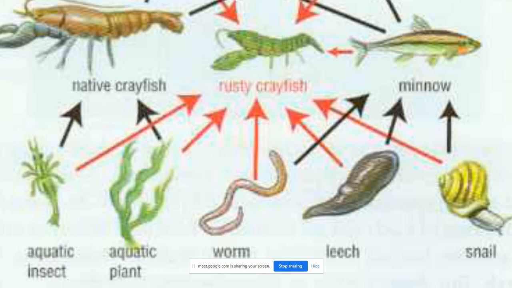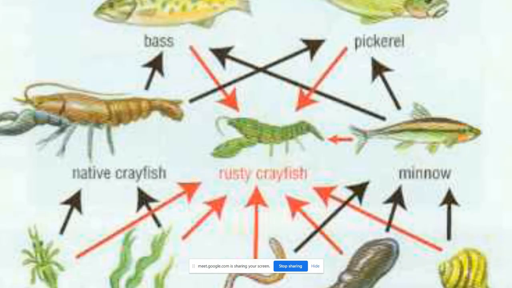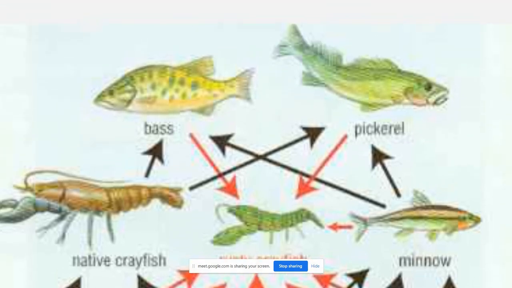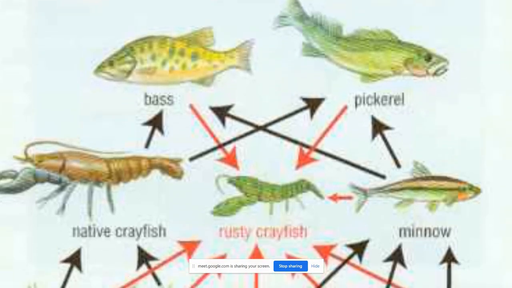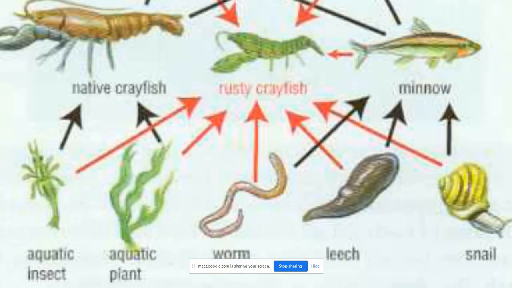So there are different categories of animals, like worm, leech, snail. Leeches feed on animals. They suck the blood of animals, like humans also. There are different kinds of fishes, and different kinds of animals that feed on them. So this is the chain of the aquatic ecosystem.